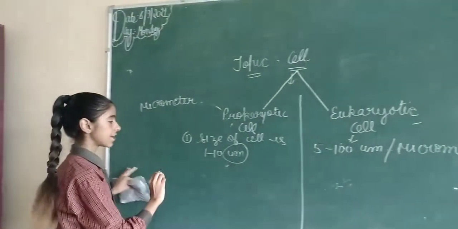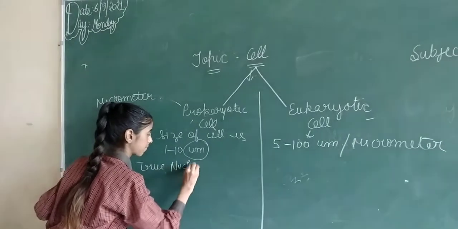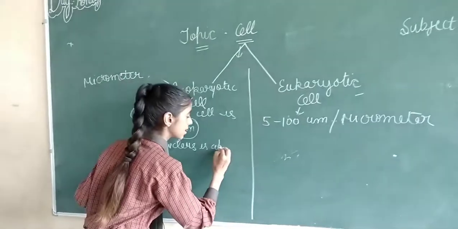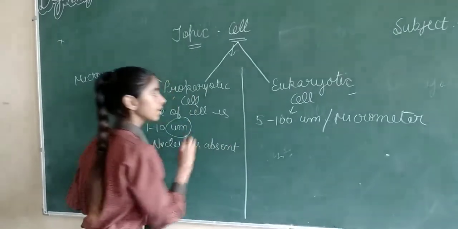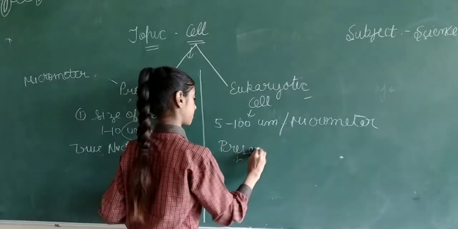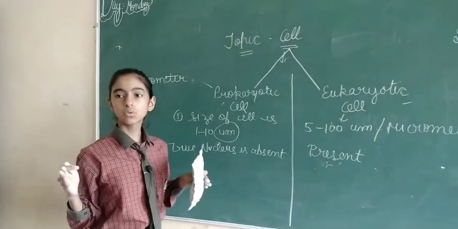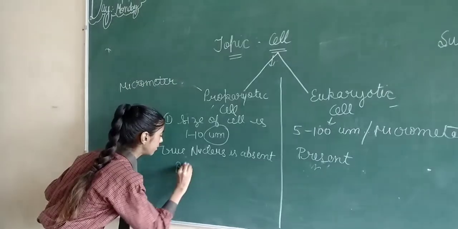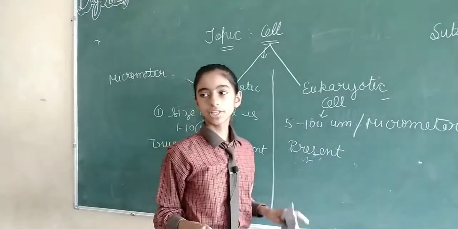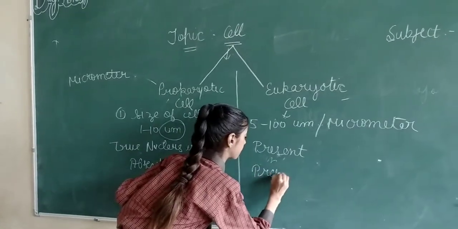In prokaryotic cell, true nucleus is absent, and in eukaryotic cell, true nucleus is present. In prokaryotic cell, membrane-bound cell organelles are absent, and in eukaryotic cell, membrane-bound cell organelles are present.